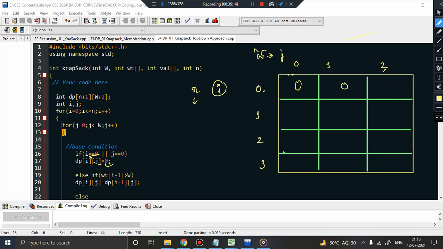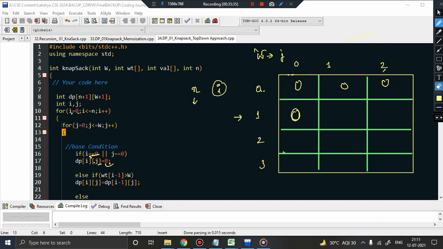I equal to 0, true, so this will also be 0. Done. So j's execution is done. Now I will just say I plus plus. So I plus plus means now my I pointer will come to this point. Okay. So now I am saying if j is equal to 0, but I is not 0, but j is 0, right? So this will become 0.